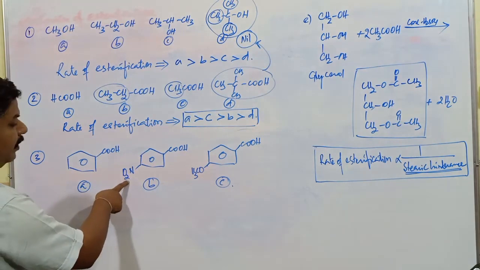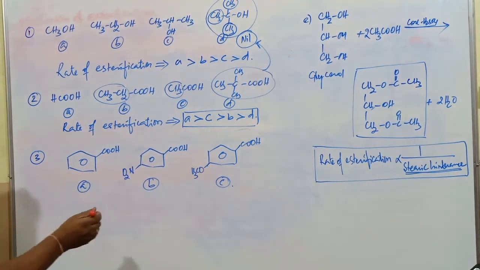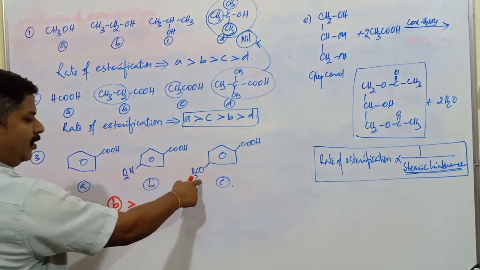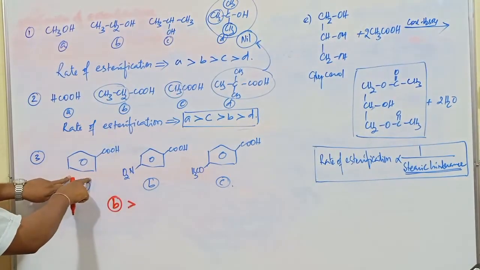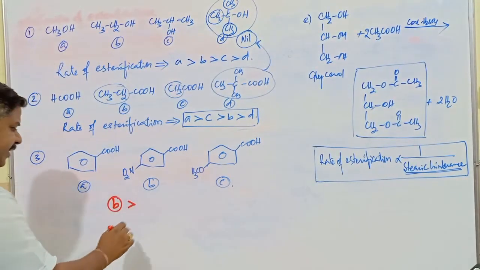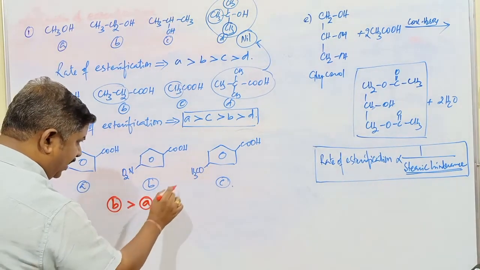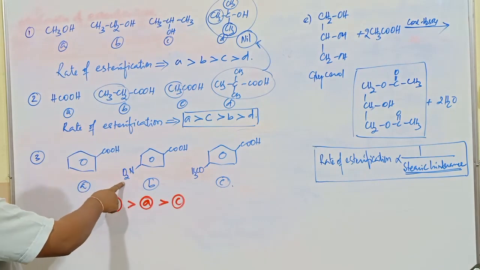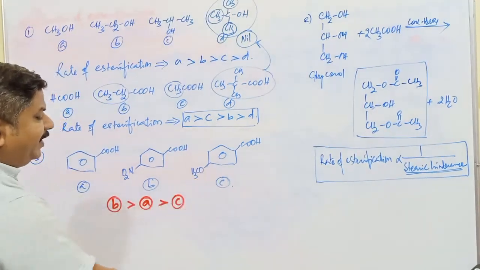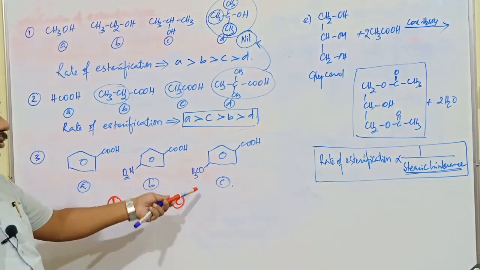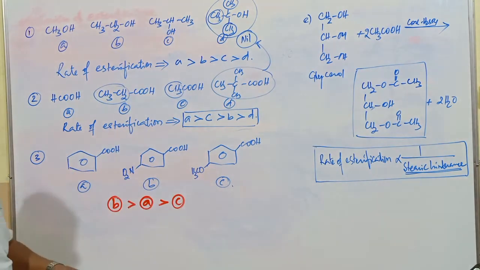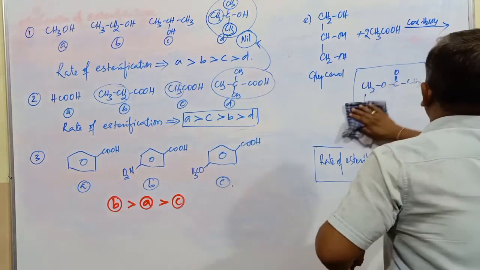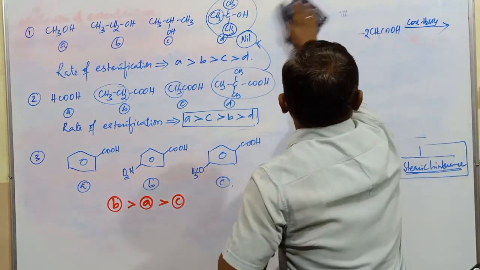Presence of an electron withdrawing group increases the rate of this one. So B is going to be more reactive. Next one has an electron releasing group. Here no releasing or withdrawing group is present. Next one is going to be A, next one is going to be C. Presence of an electron withdrawing group increases the rate of esterification, whereas presence of an electron releasing group decreases the rate of esterification reaction.